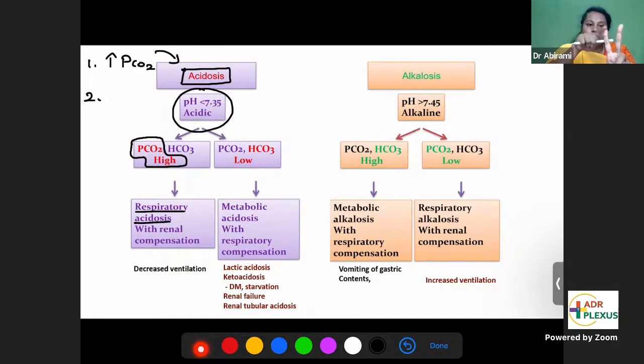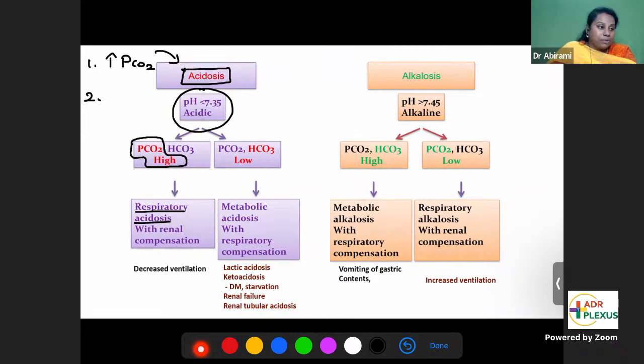If there's anything wrong with the lungs, the kidneys will compensate. That is called renal compensation. And if there's anything wrong with the kidneys, the lungs will compensate. That is called respiratory compensation. So over time, you'll see that any type of acid-base disorder will be compensated. If the lung is giving the trouble, you will have renal compensation. If the kidney is giving the trouble, you will have respiratory compensation.